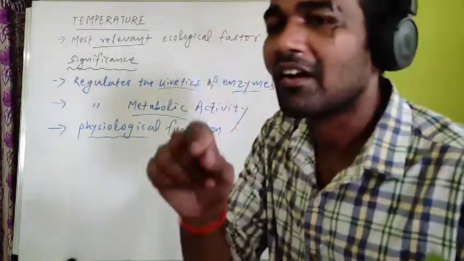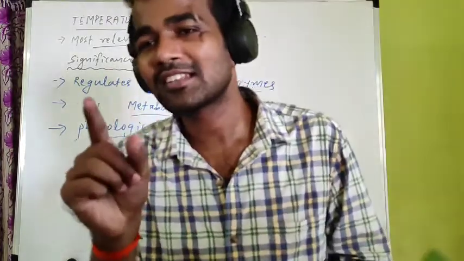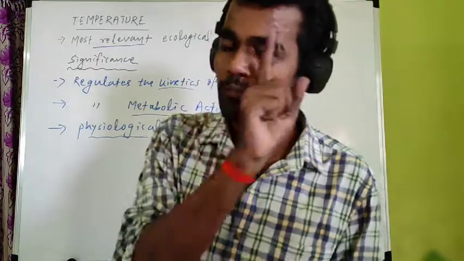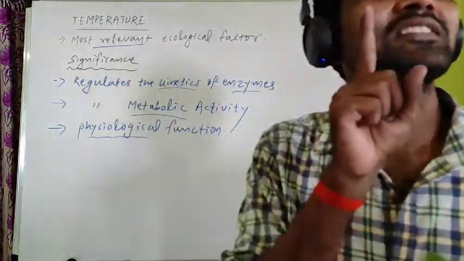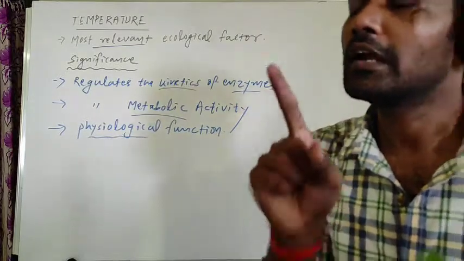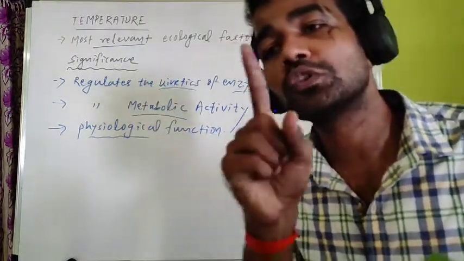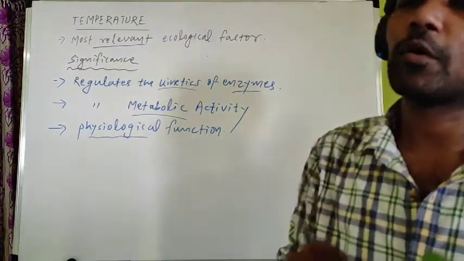Just like you can recall from reproduction, spermatogenesis takes place inside the testis at a low temperature. Yes or no? Low temperature. Spermatogenesis takes place inside the scrotum. That's why the testes are located inside the scrotum, to maintain a low temperature, 2 to 3 degrees Celsius less than the body temperature.